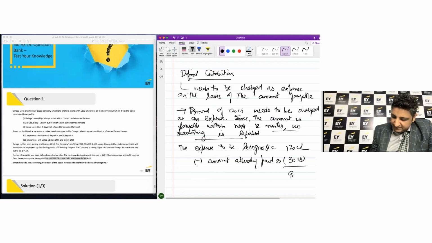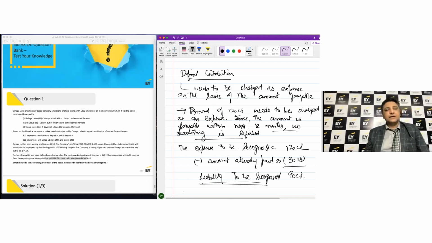It simply means that the 90 crore rupees is the liability to be recognized. Okay, so that is how you are able to address the requirement of the question from that perspective.